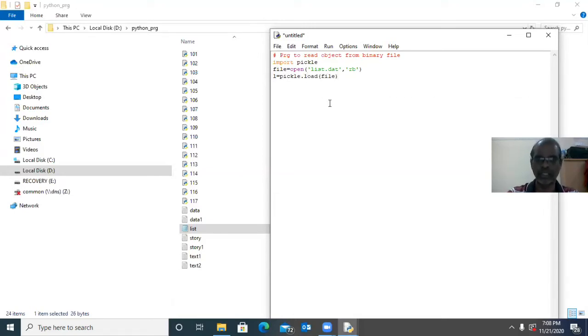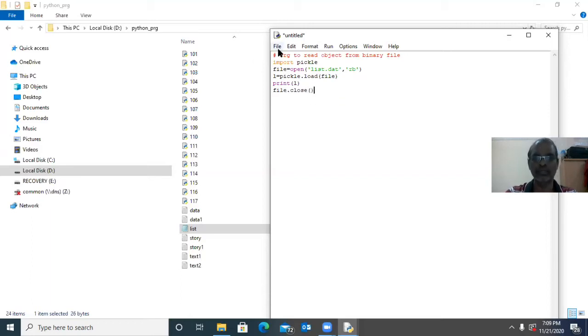That's all. Now L contains the object which is already stored in list.dat. Load is used to return the object stored in the file object. Now L has one list. We can print L. We can close the file.